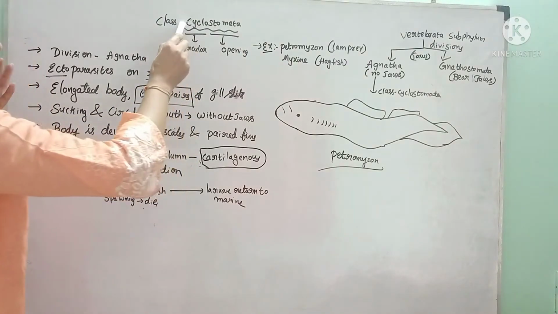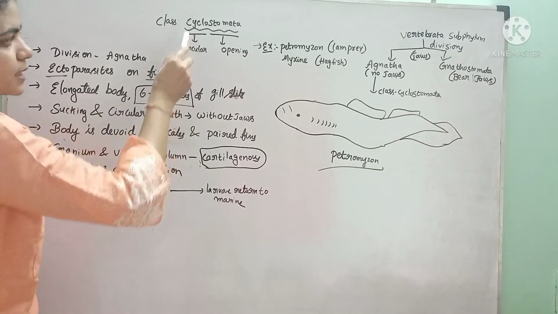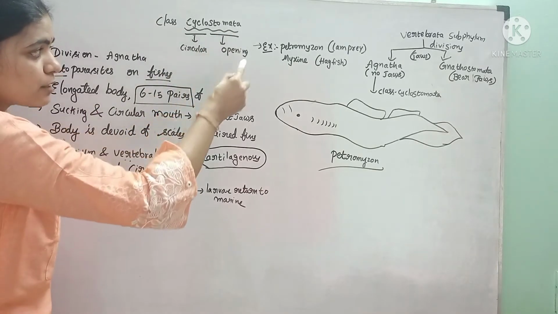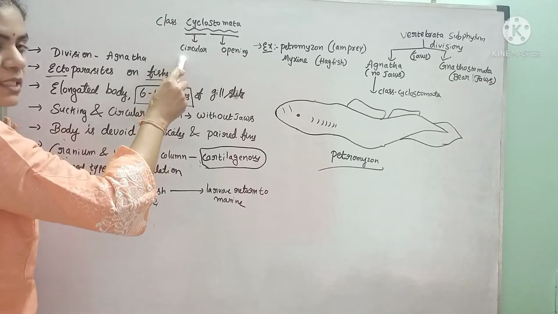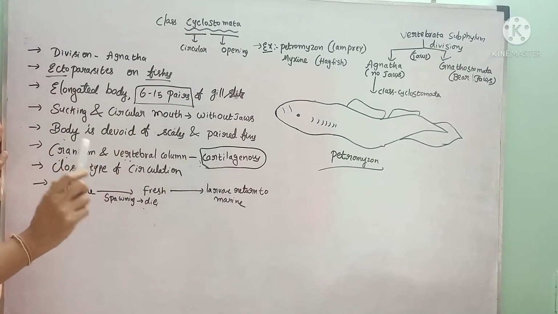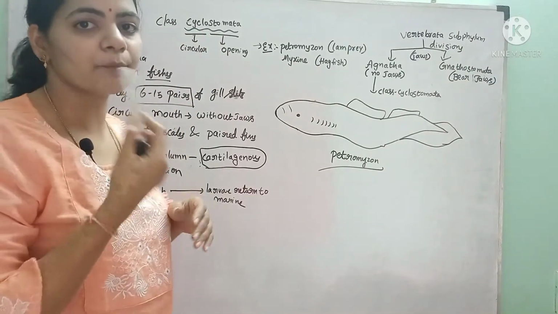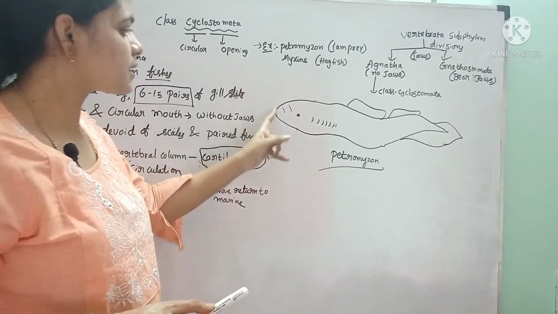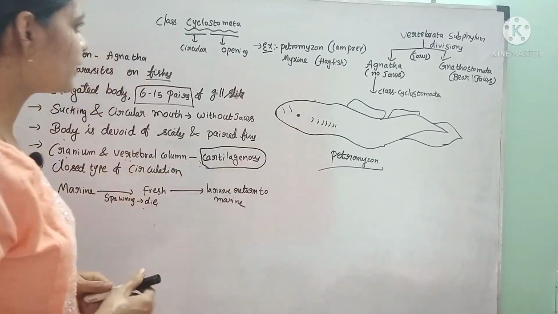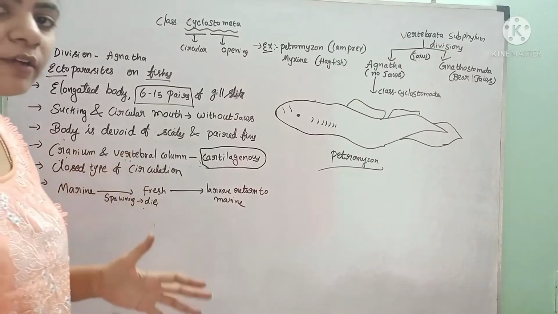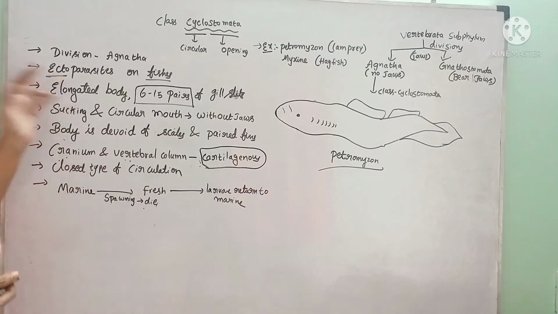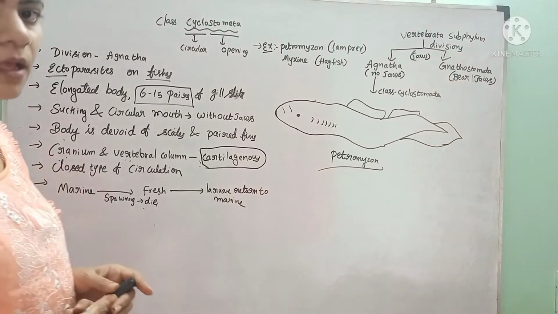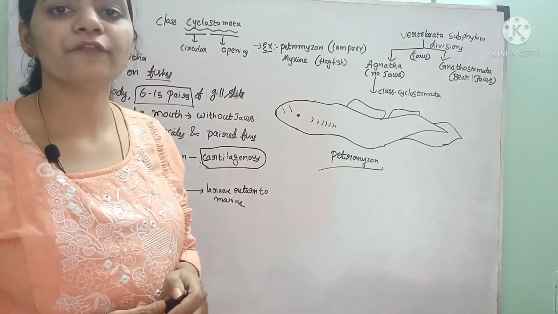The meaning of Cyclostomata: cyclo means circular and stomata means opening. They consist of a circular mouth. The mouth is circular, hence they are called Cyclostomata, and they do not have any jaws. Jaws are absent. And these members are ectoparasites on fishes.